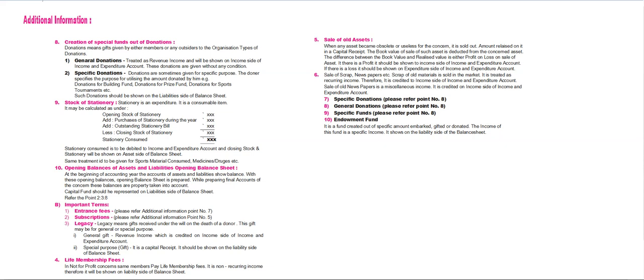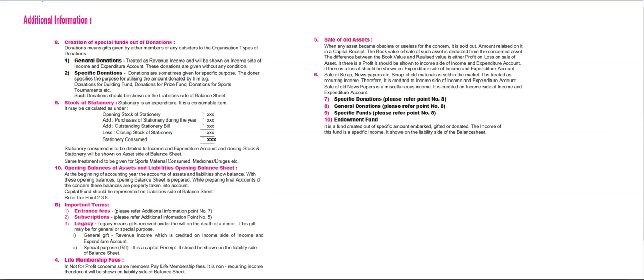Then specific donations. Specific donations means donations are sometimes used for a specific purpose. The donor specifies the purpose for which the amount donated by him is to be utilized. For example, donation for building fund, donation for prize fund, donation for sports equipment or tournaments, etc. Such donations are shown under the respective heads of fund account on the liability side of the balance sheet.